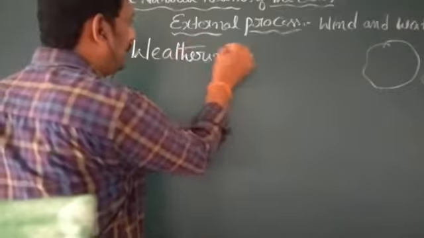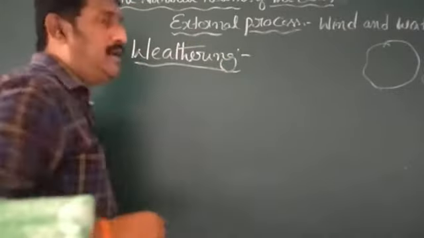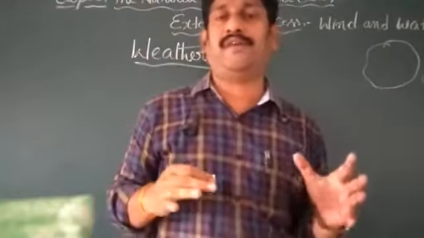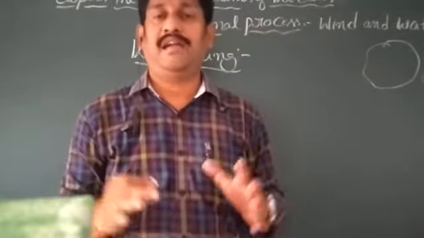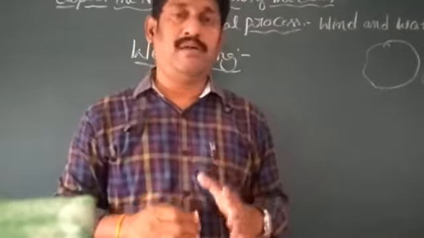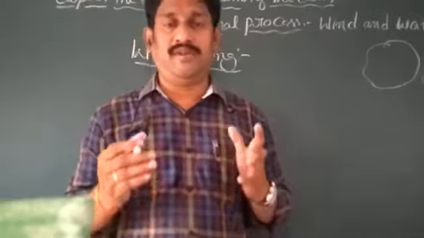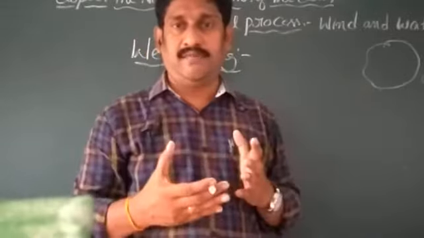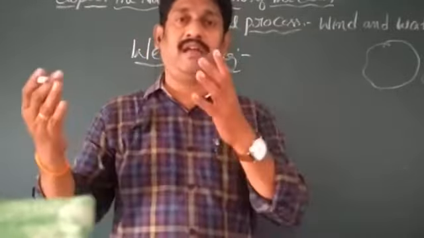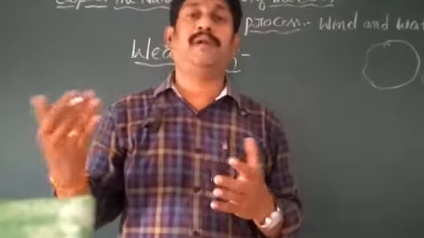Weathering means nothing but due to weather condition we can find changes on the landforms over the rocks. Why? Because on the surface of the earth we are receiving heat from the sun, as well as getting cool during the night time.